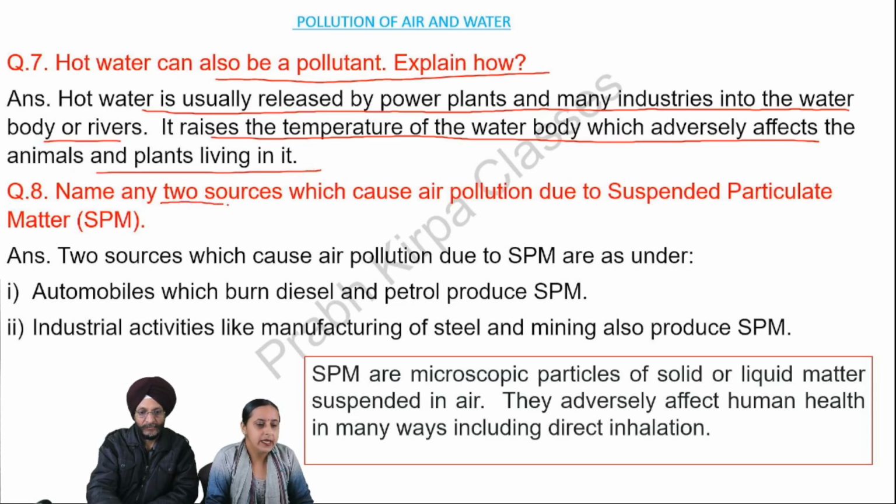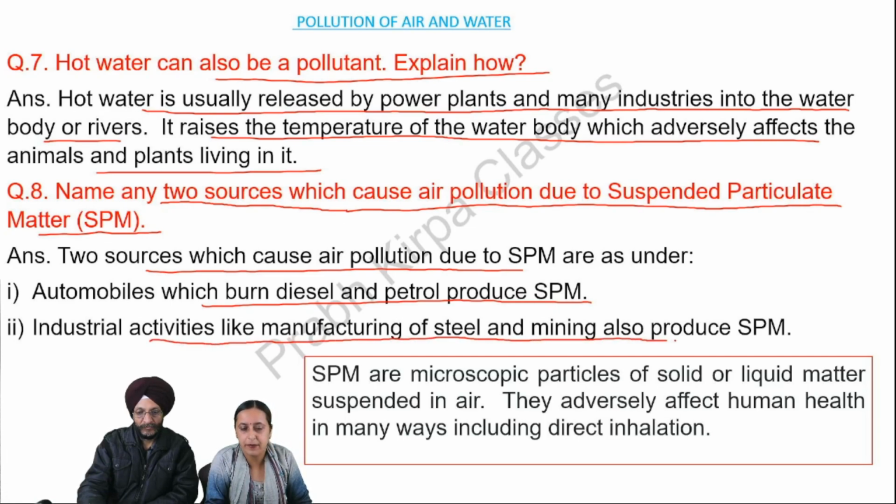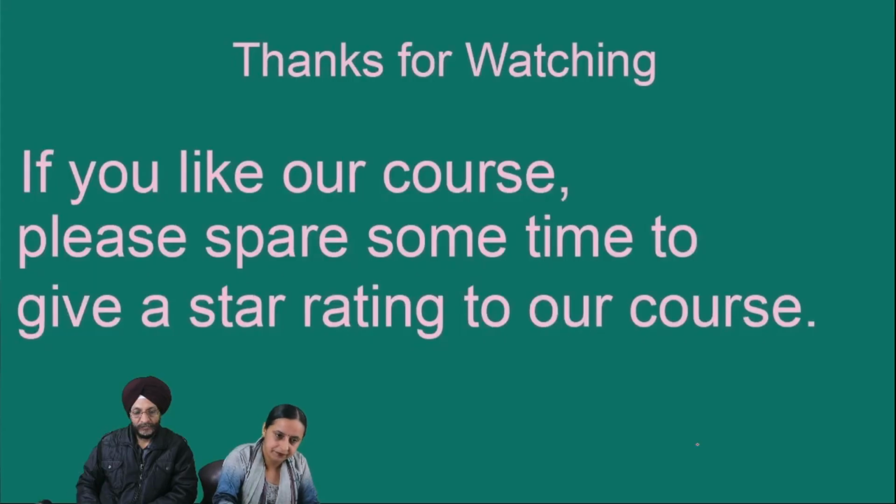Question number 8. Name any two sources which cause air pollution due to suspended particulate matter. Answer. Two sources which cause air pollution due to SPM are as under. Number 1. Automobiles which burn diesel and petrol produce SPM. Number 2. Industrial activities like manufacturing of steel and mining also produce SPM. SPM are microscopic particles of solid or liquid matter suspended in air. They adversely affect human health in many ways, including direct inhalation.